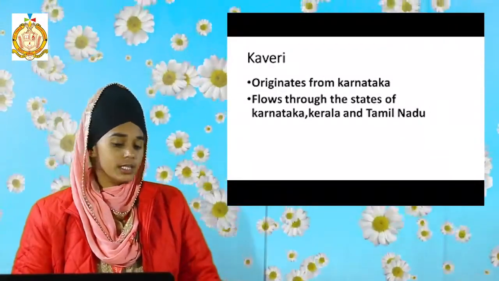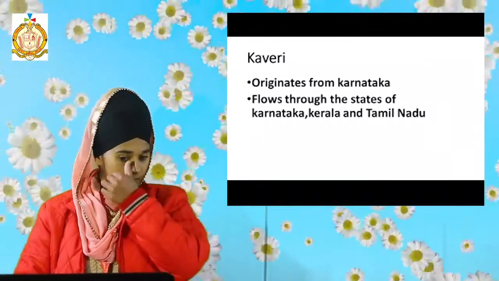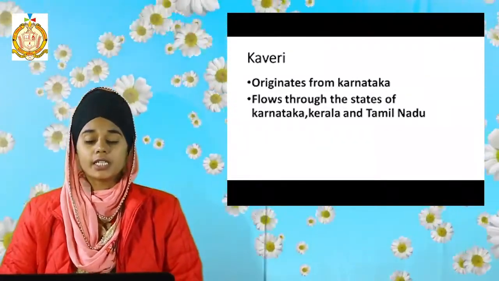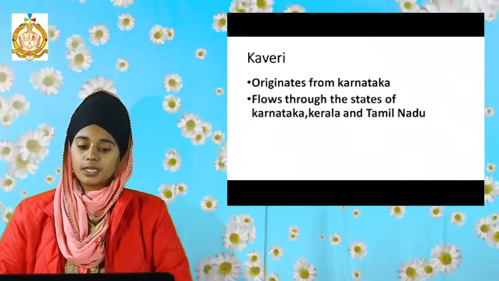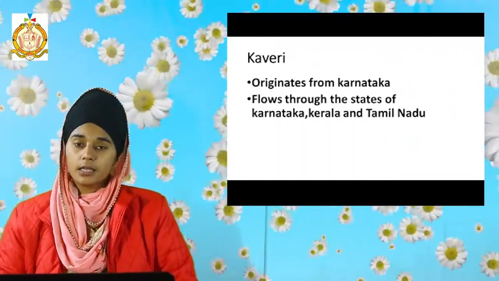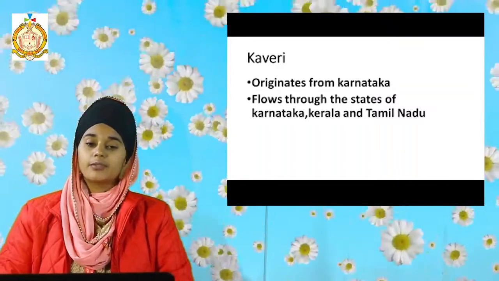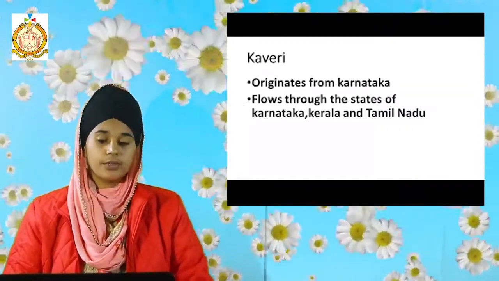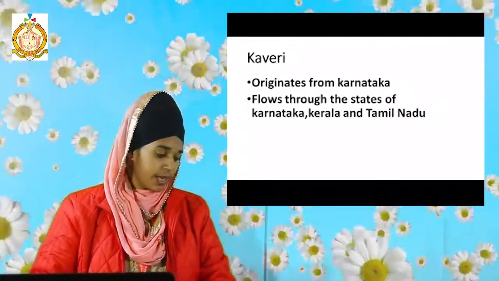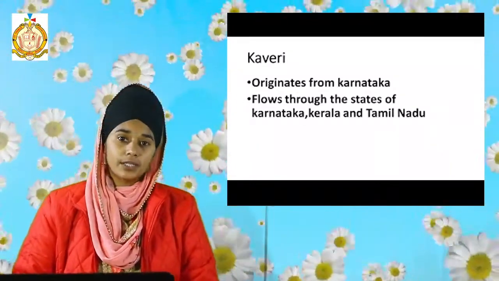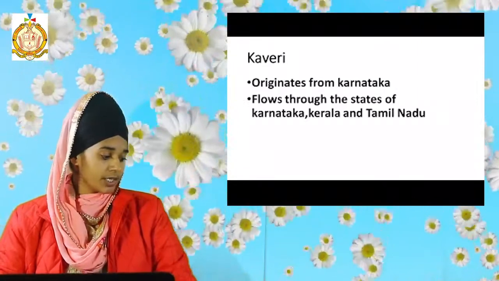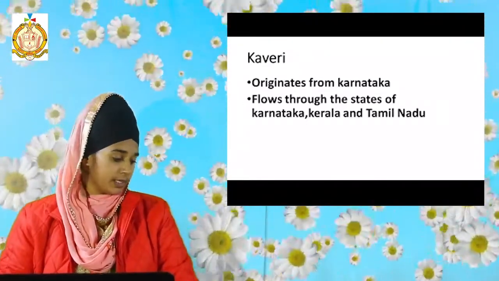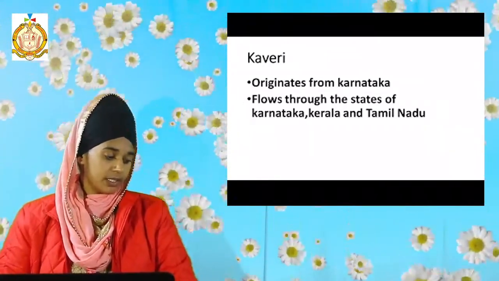Next river is Kaveri. Kaveri river originates from Karnataka and it flows through the states of Karnataka, Kerala and Tamil Nadu. Three states. Kaveri river covers the three states. And the multi-purpose projects which are built on that river are Krishna Raja Sagar Dam. Two dams are built over there. Another one is Mettur Dam.